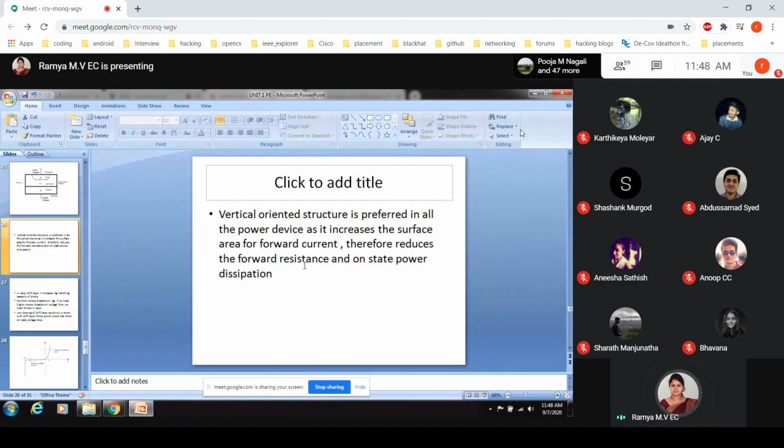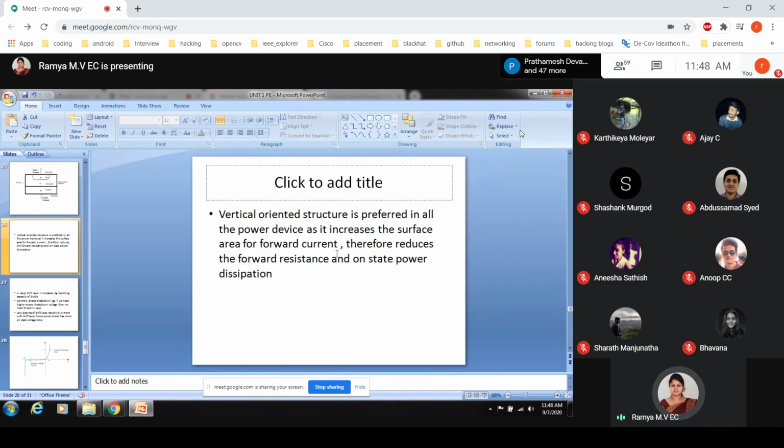If you remember, during the forward bias of the diode, the resistance will be very low, which is 0 ohm. During the reverse bias of the diode, it will have a very high resistance, which we represent as infinite.